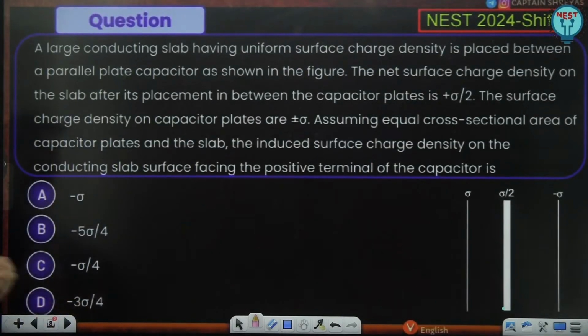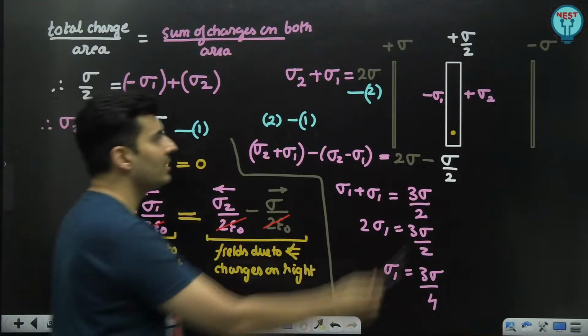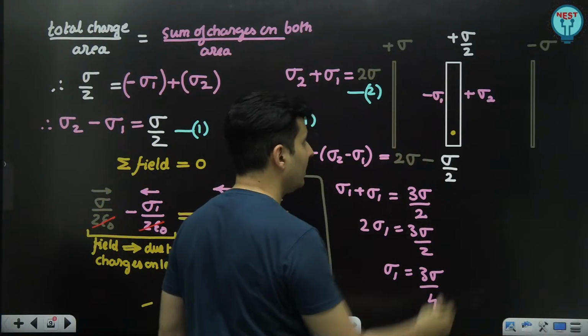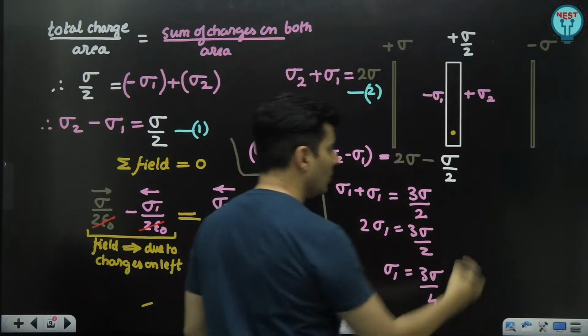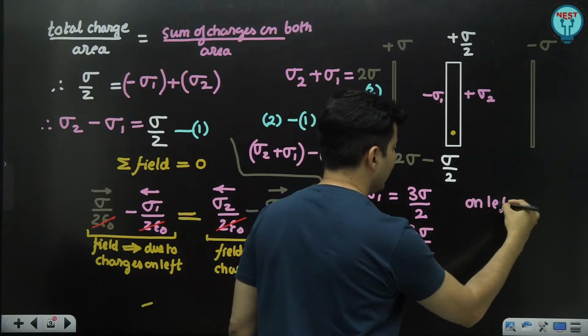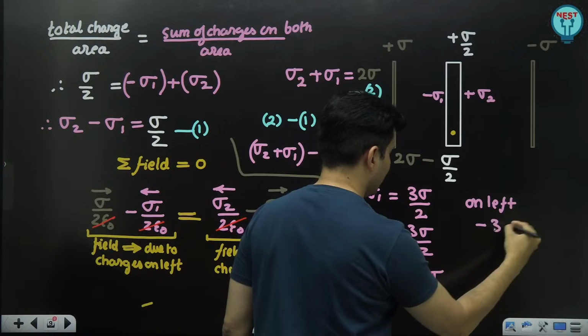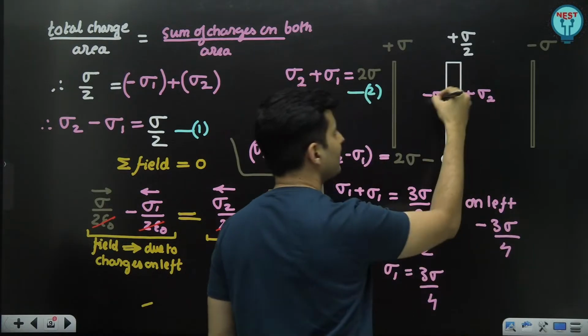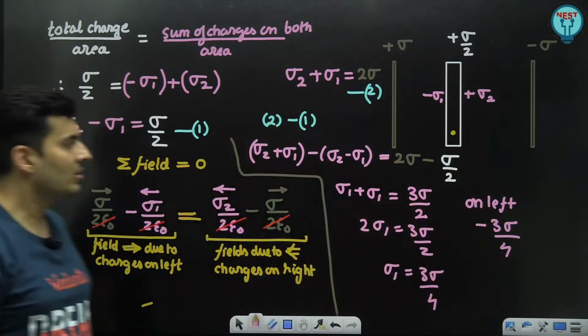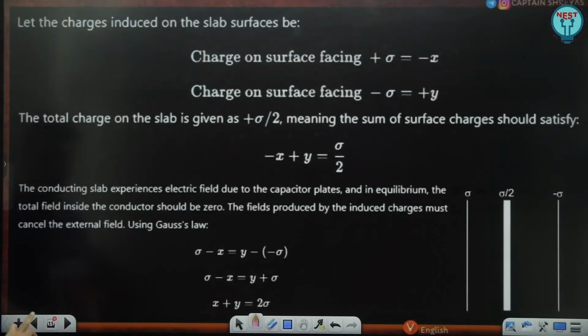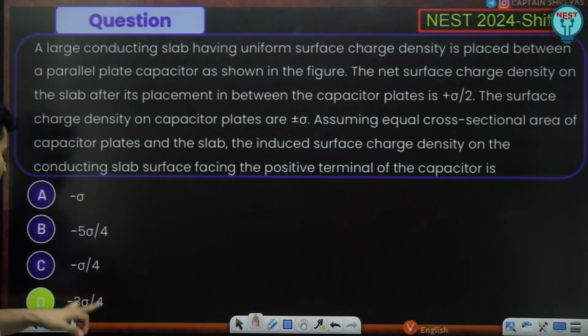But it will come with a negative sign, because remember that we had assumed the surface charge density on the left plate is negative sigma. So on the left side, the charge density will be minus 3 sigma by 4. That is the reason why the answer should be option D.